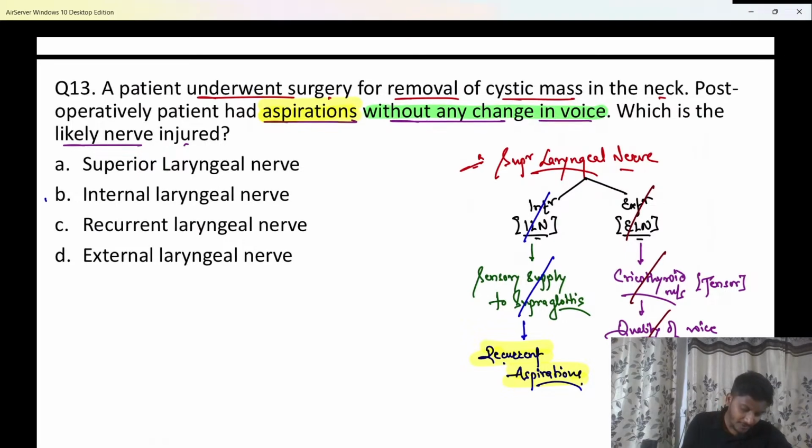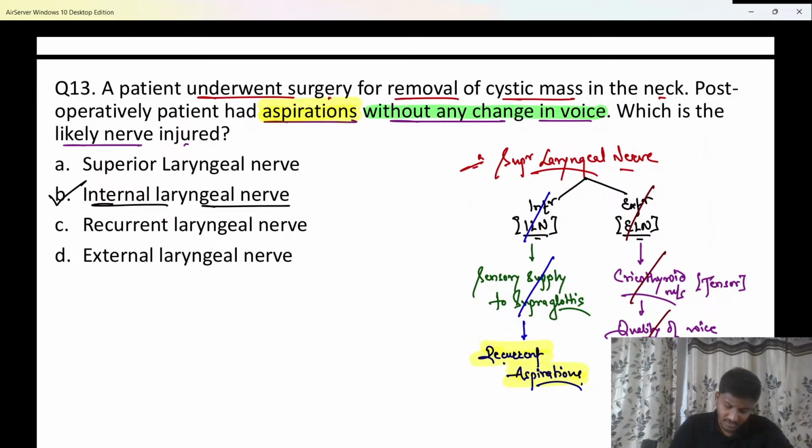Yes, it has to be option B, ILN only. Only ILN, only internal laryngeal nerve. Because if the SLN would have been injured, the patient would have had aspiration along with poor quality of voice. But here there is only aspiration, without any poor quality of voice. So it is only damage to the internal laryngeal nerve. If both the symptoms would have been seen, then definitely it was a case of option A, superior laryngeal